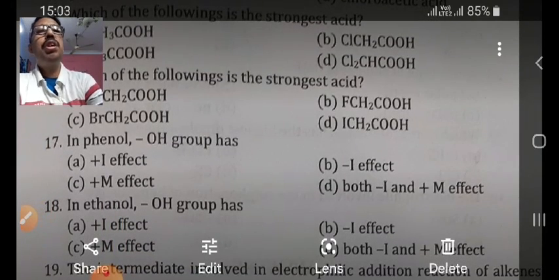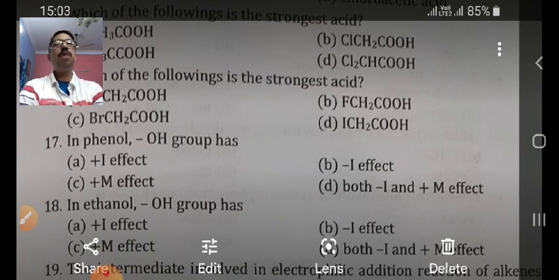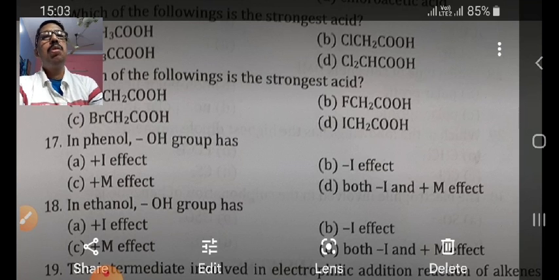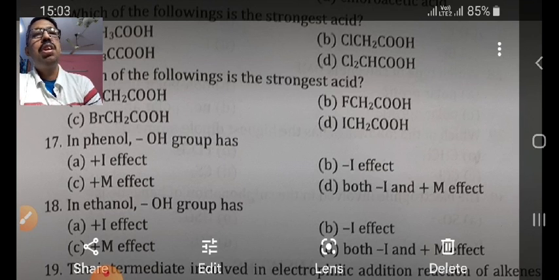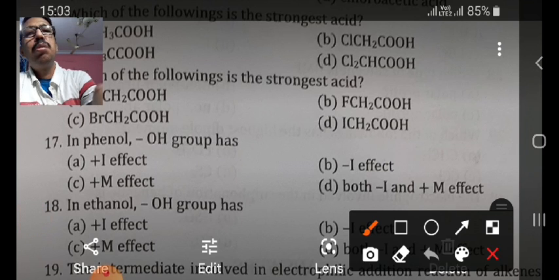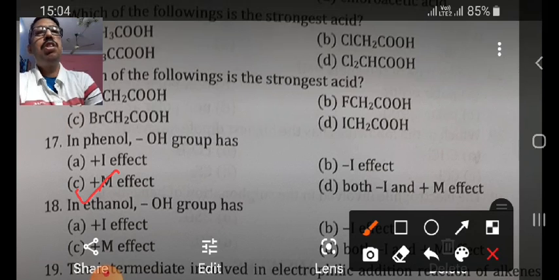Now move on to the next question. In phenol, what type of effect does the OH group have? It has plus I effect, plus M effect, minus I effect, both minus I and plus M effect. OH consists of a lone pair of electrons, and this lone pair of electrons is used in resonance. So OH shows the plus M effect, which means option C will be correct.